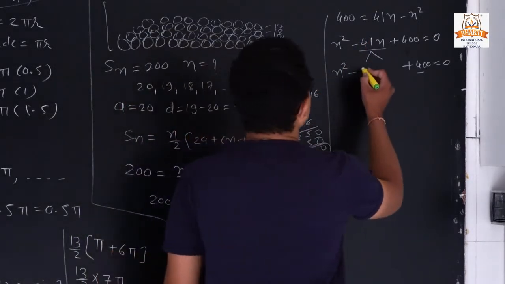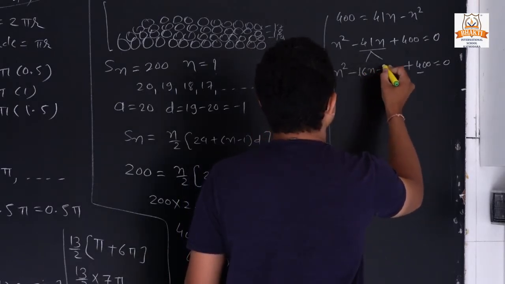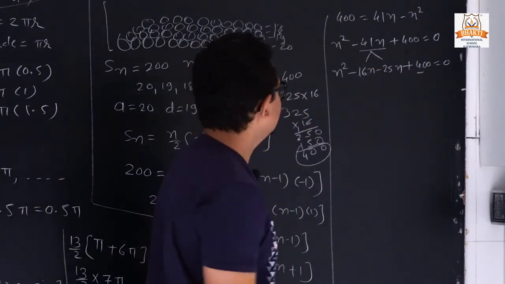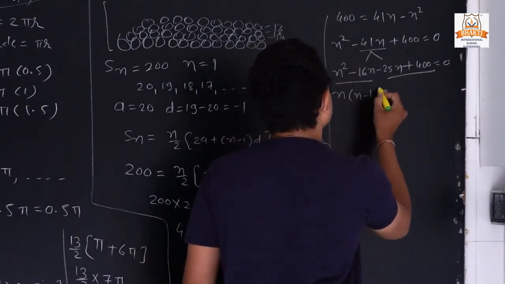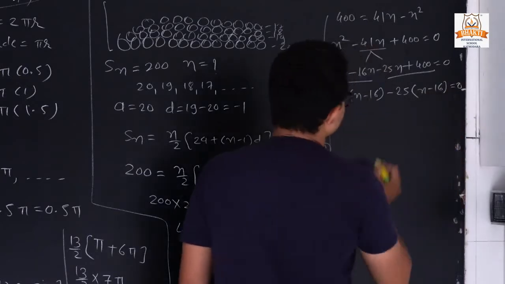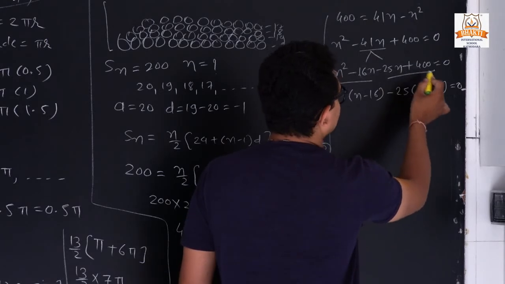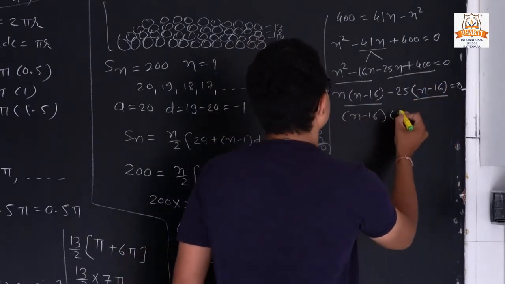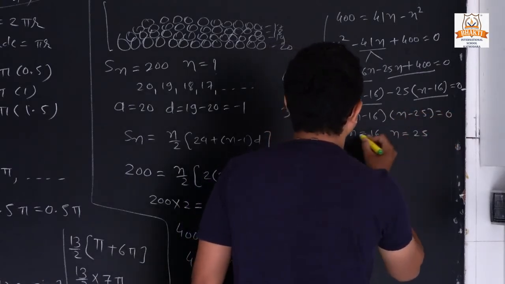So we can write it as n square minus 16n minus 25n plus 400, because 25 plus 16 is 41. Now make brackets. n is a common term: n minus 16, and taking minus 25 as common, n minus 16 is equal to 0. So we have two brackets: n is equal to 16 or n is equal to 25.